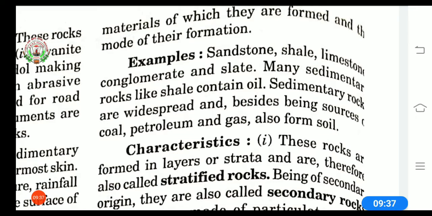So these sedimentary rocks are spread in a very large area, and besides being a source of coal, petroleum and gas, they also form soil. Means the main work of this sedimentary rock is to be the source of coal, petroleum and gas, and besides all this it also forms soil.